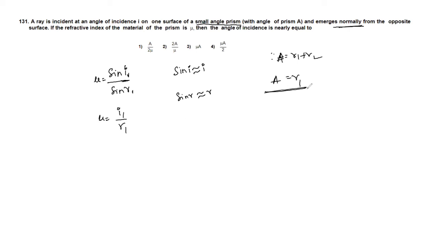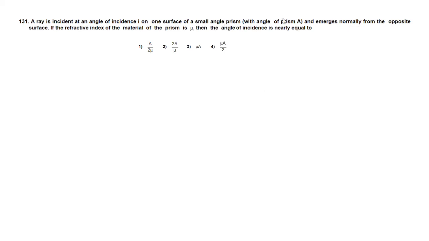As we know here, R1 is nothing but A, so mu is equal to I1 divided by A. So they are asking angle of incidence, that is mu A, option 3. Okay, we'll go to the next question.